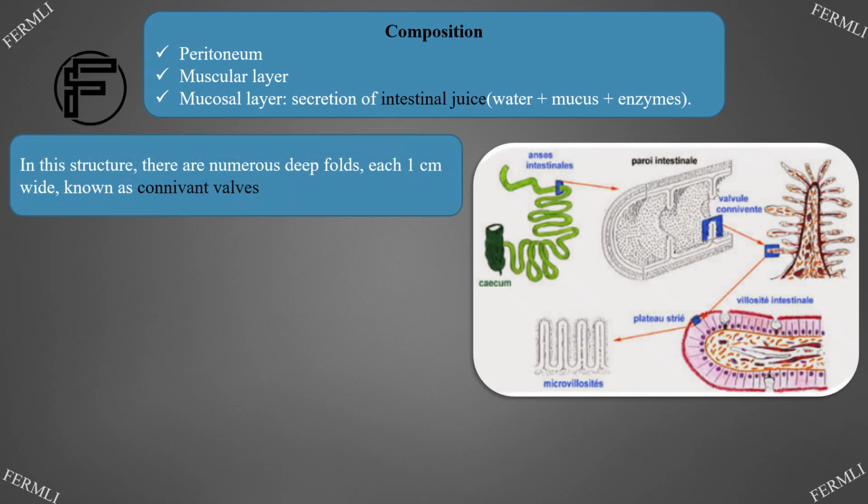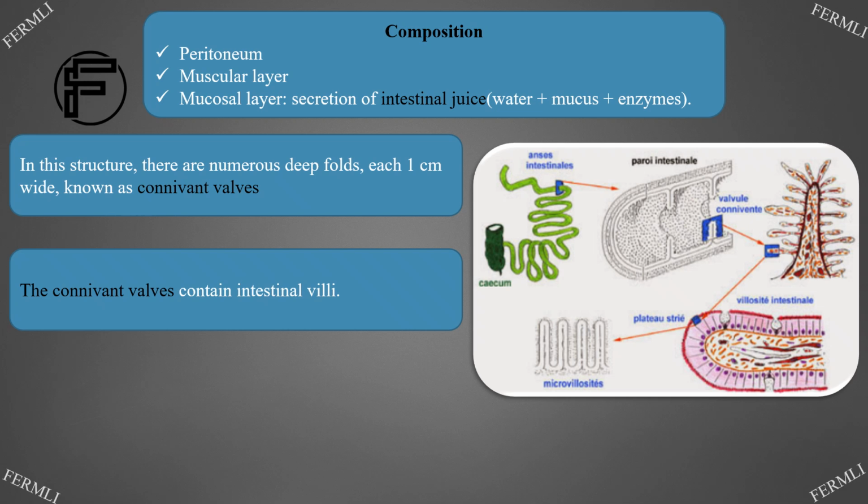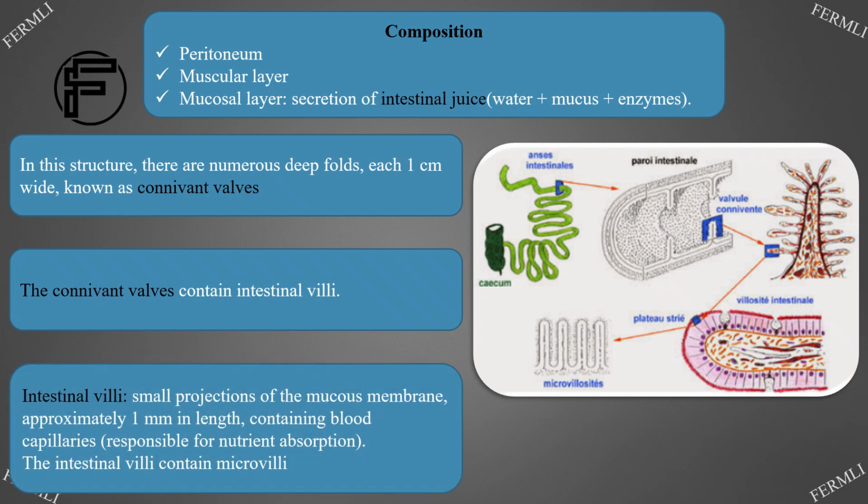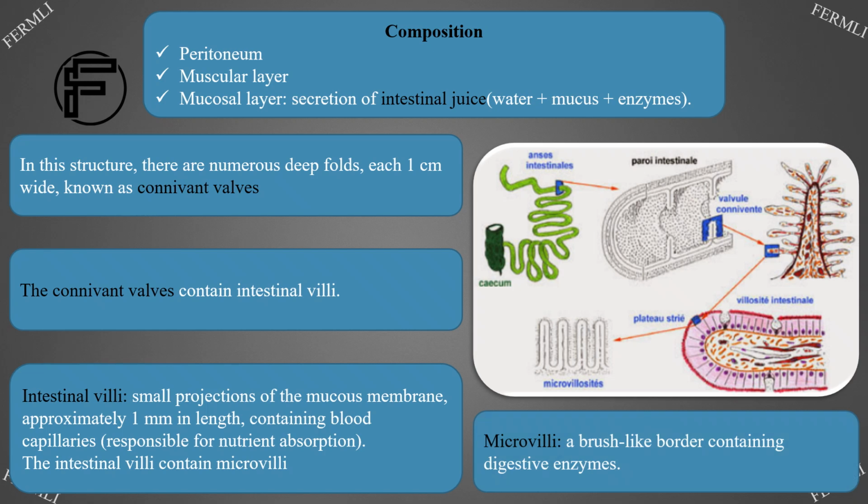In this structure, there are numerous deep folds, each 1 centimeter wide, known as connivent valves. The connivent valves contain intestinal villi. Intestinal villi, small projections of the mucous membrane, approximately 1 millimeter in length, containing blood capillaries, responsible for nutrient absorption. The intestinal villi contain microvilli. Microvilli, a brush-like border containing digestive enzymes.